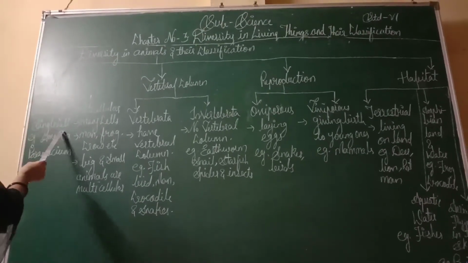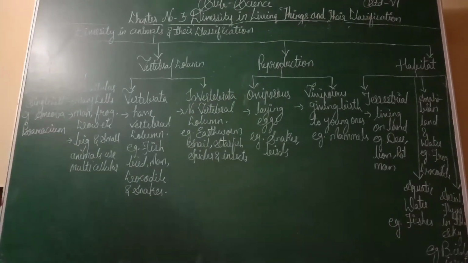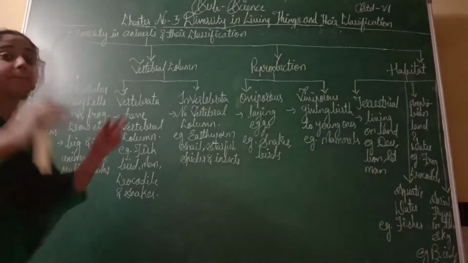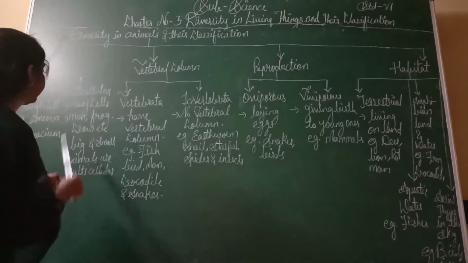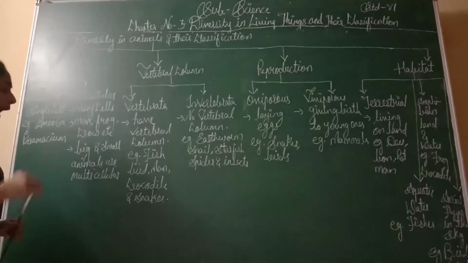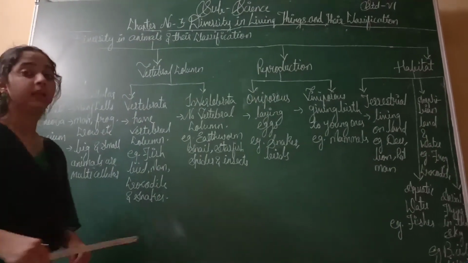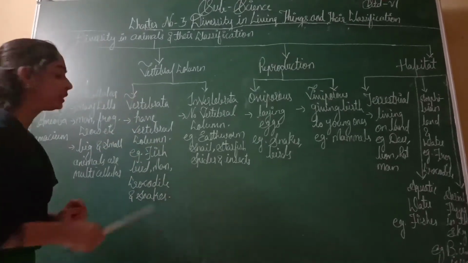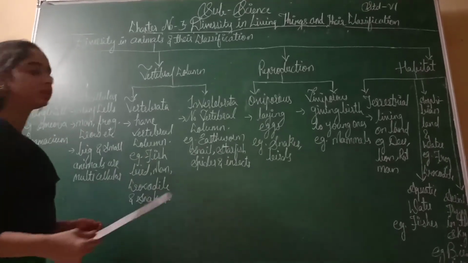Unicellular means single cell, only one cell. Example, amoeba, paramecium. Next is multicellular. Multicellular means many cells. A particular living thing has many cells. Example, man, frog, crow, etc. Big and small animals also are multicellular. The animal which is very big in size or very small in size has many cells.